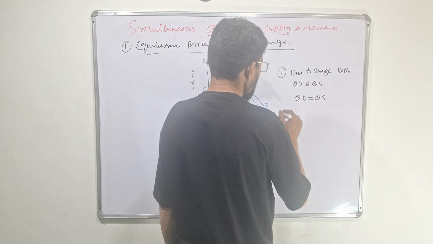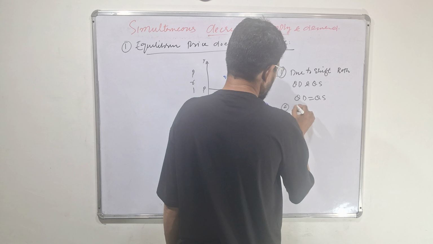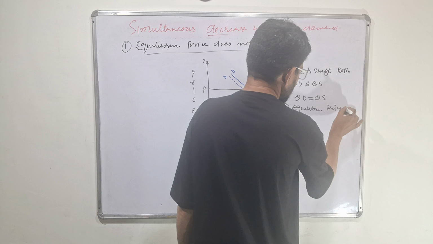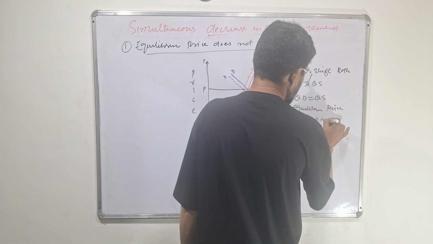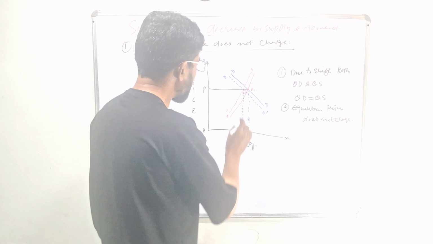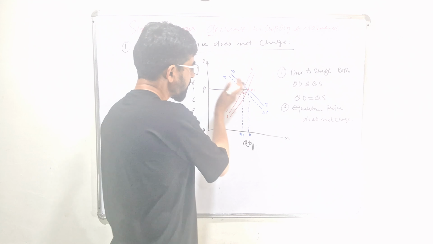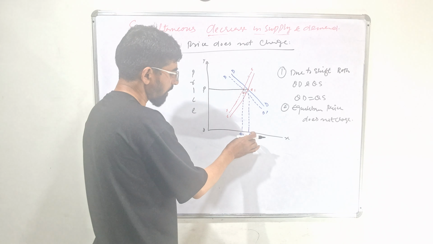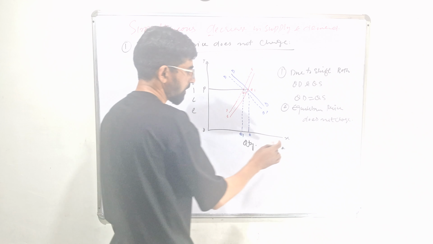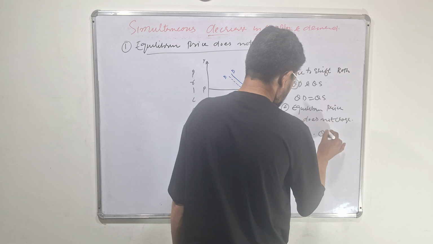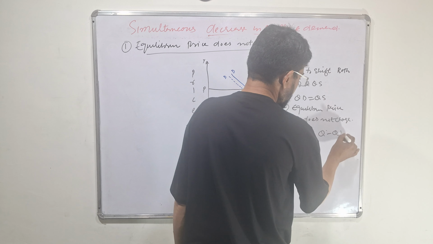Second point: equilibrium price does not change. Only what is happening? Both the left shift of supply and left shift of demand. Third, equilibrium quantity declines from Q to Q1.